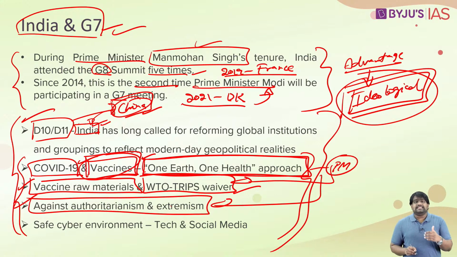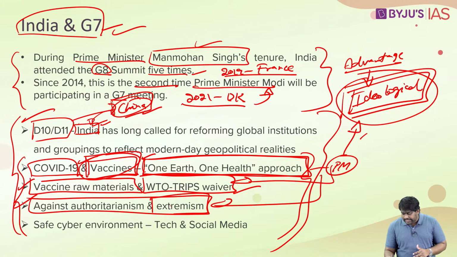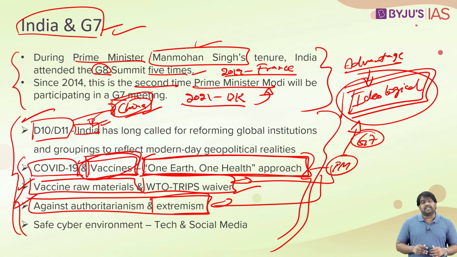to counter rising authoritarianism and extremism in the world, right? So all these decisions put India in line with the objectives of the G7.